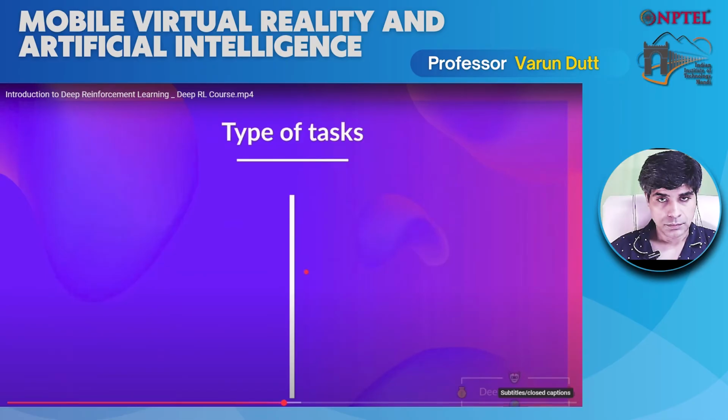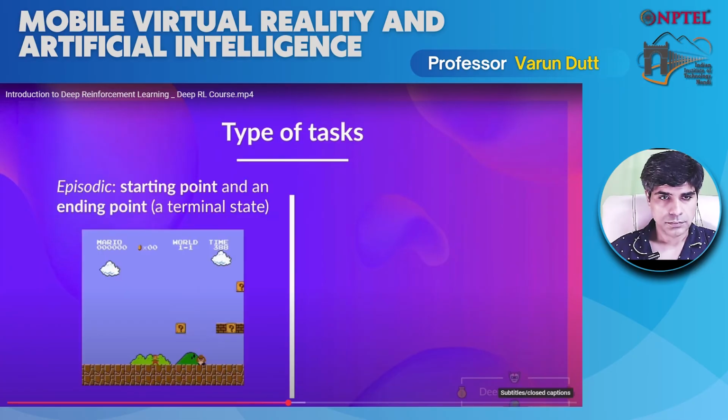We need now to speak about the task. A task is an instance of a reinforcement learning problem. We can have 2 types of tasks, episodic or continuous. In the case of an episodic task, we have a starting point and an ending point, also called a terminal state. This creates an episode, which means a list of states, actions, rewards, and new states. For instance, think about Super Mario Bros.